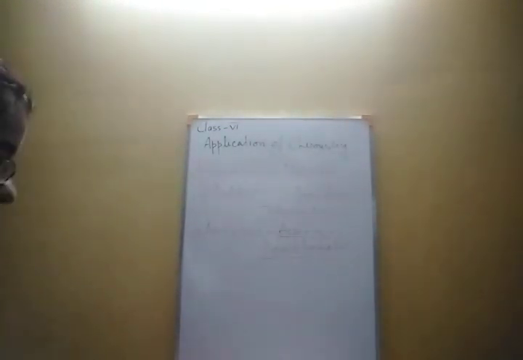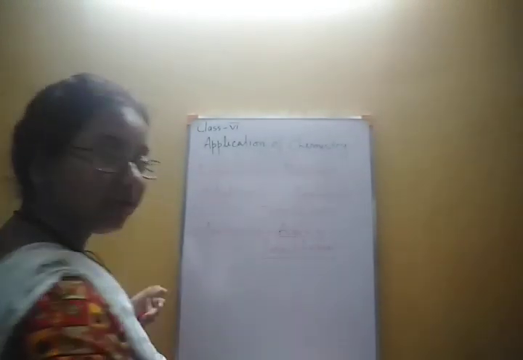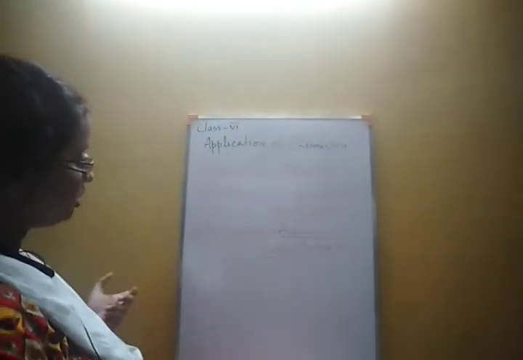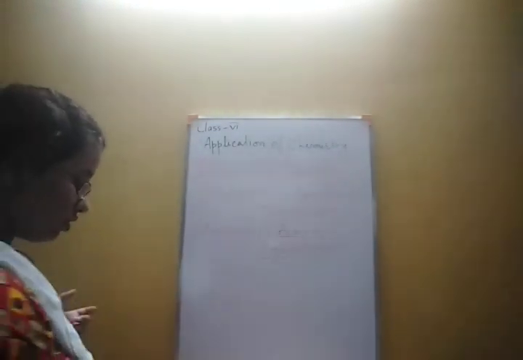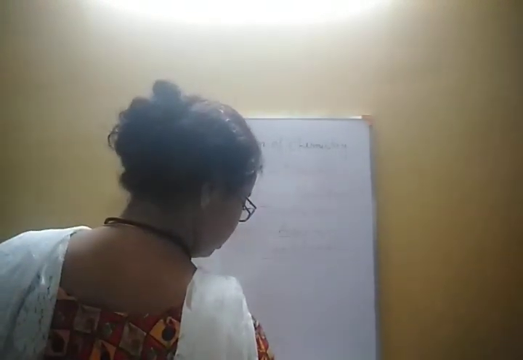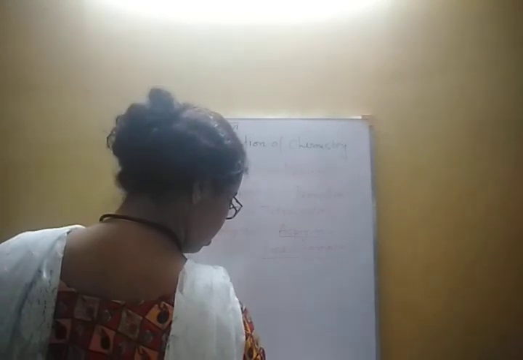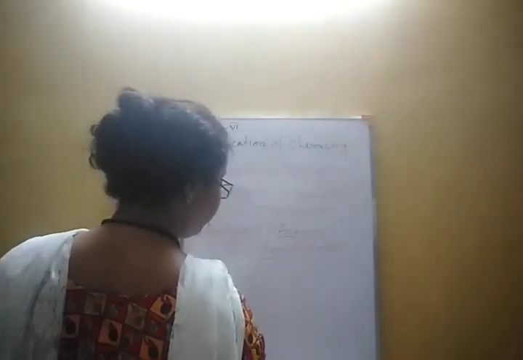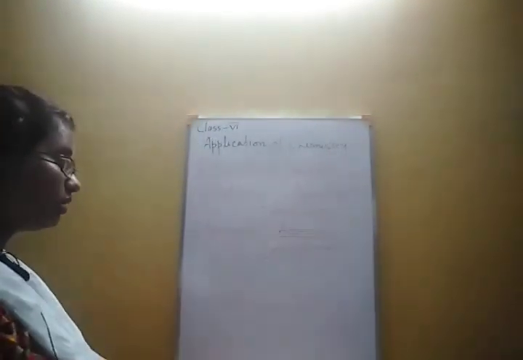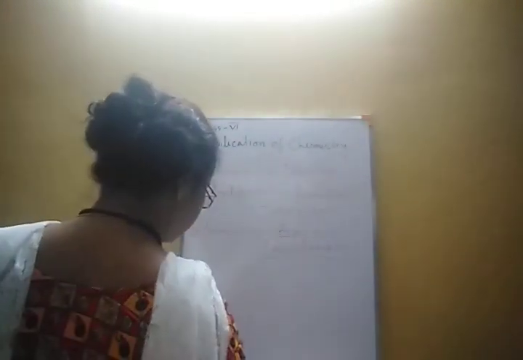These are what we call the generic names. We use analgesics as painkillers, or if we suffer from fever, we use paracetamol or aspirin.